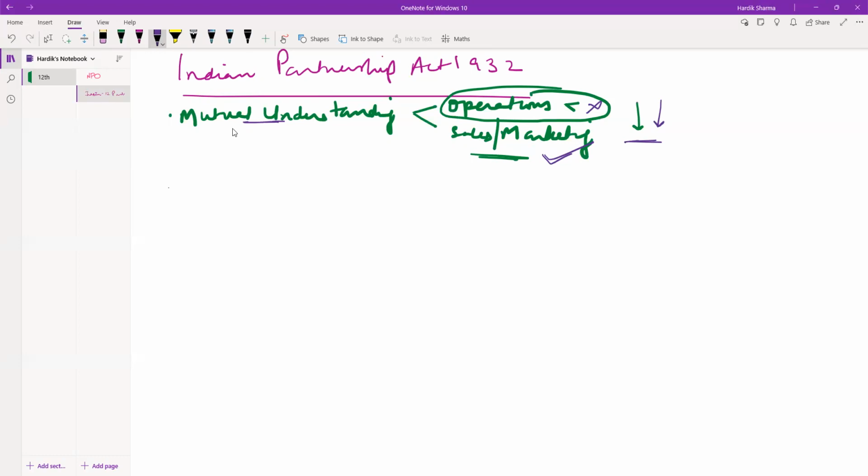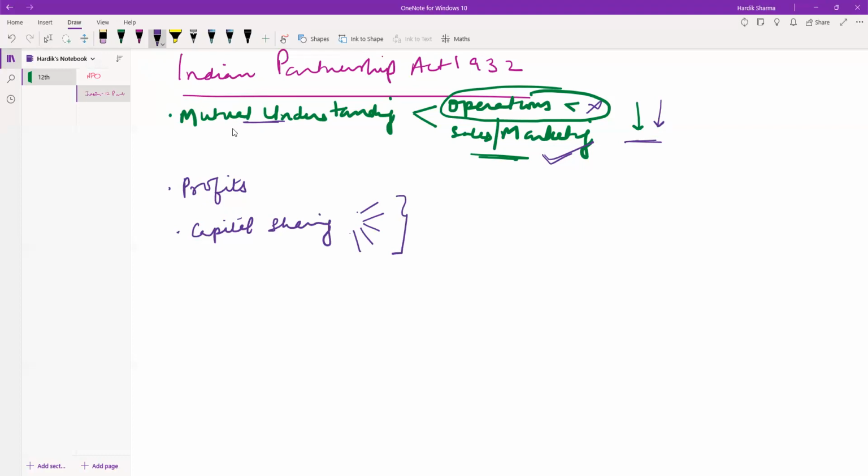Then how they will be sharing the profits. By profits I mean profits include losses also. Then what will be the capital sharing process? How will they share the capital? For example, if they decide that they will start the partnership with 30 lakhs, how many people will be bringing the 30 lakhs, and what will be their share in bringing the capital into the firm? That is referred to as the capital sharing division.